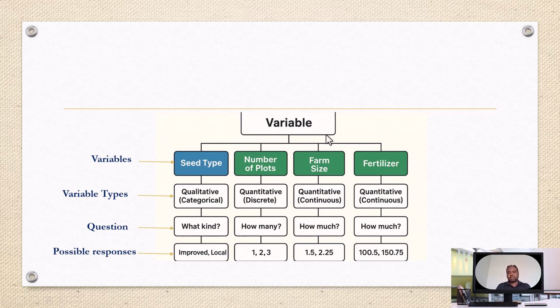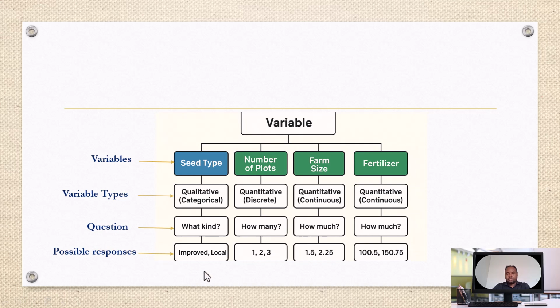Let us see this example of variables from agriculture. These on the top are variables such as seed type, number of plots, farm size, fertilizer. What we need to do with these variables is classify whether each of them is qualitative, quantitative, discrete, continuous, and the appropriate questioning type.